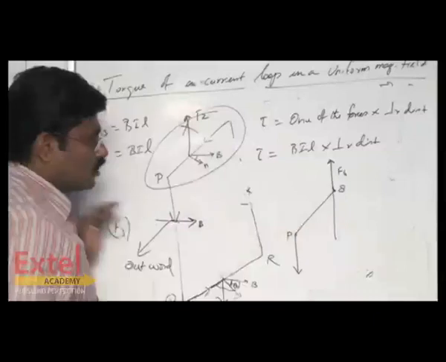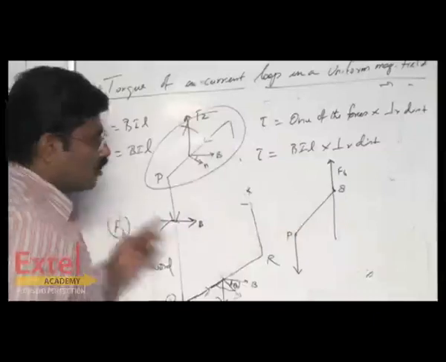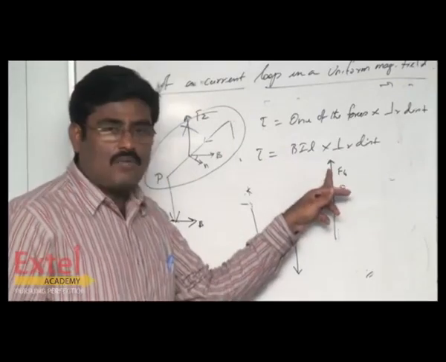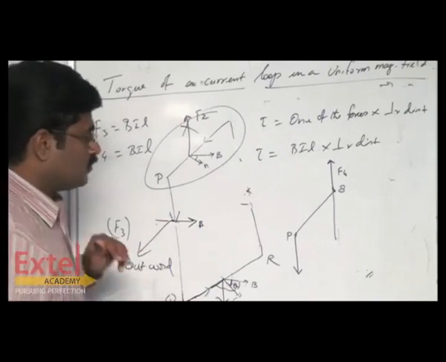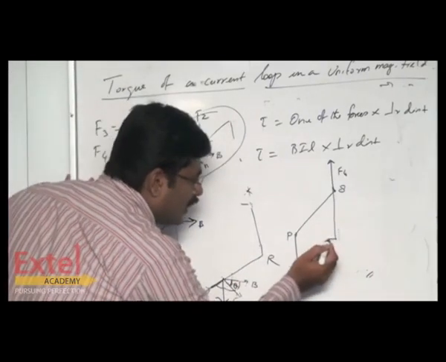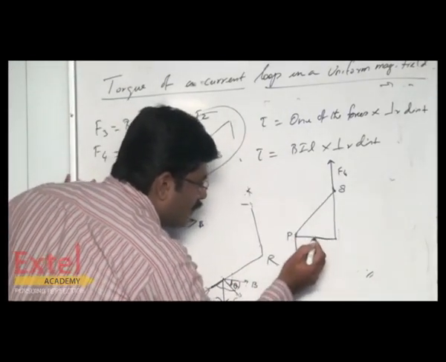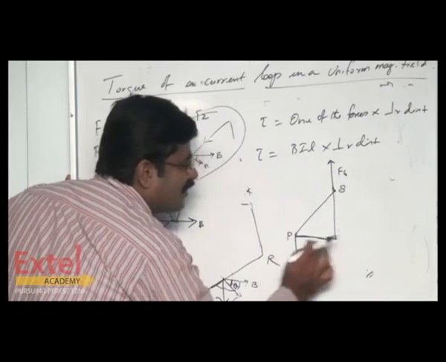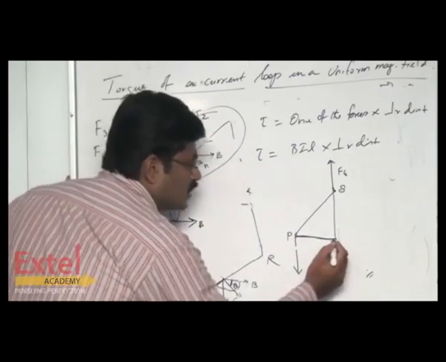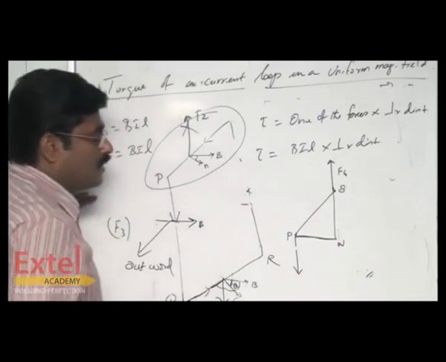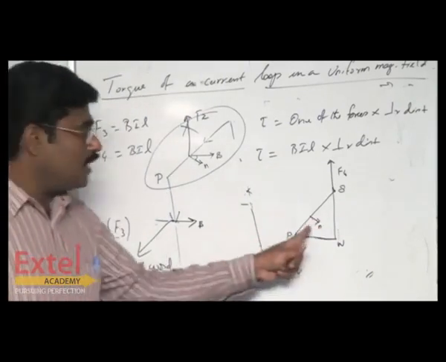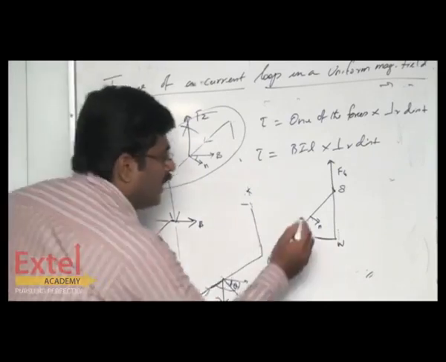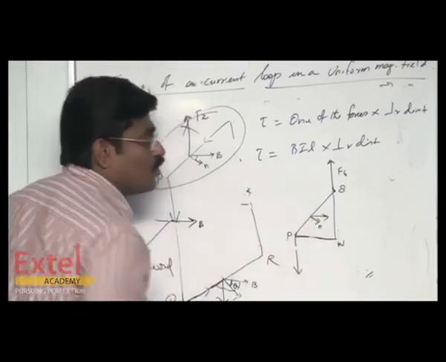For the F4, I should draw like this. So this extension of the arrow mark for force F4 can be called the line of action of the force. Then if I draw a perpendicular, this is a perpendicular direction to both lines of action of the force. This intersection can be named as N.